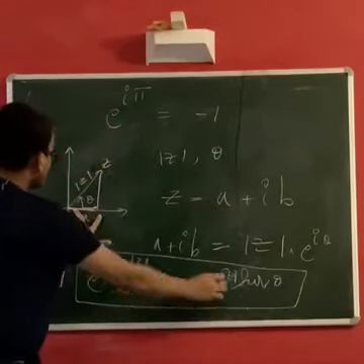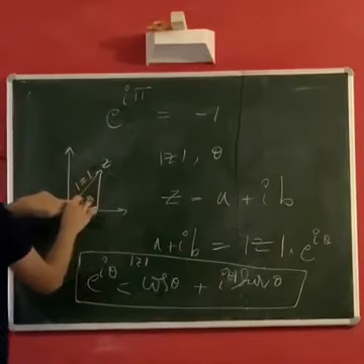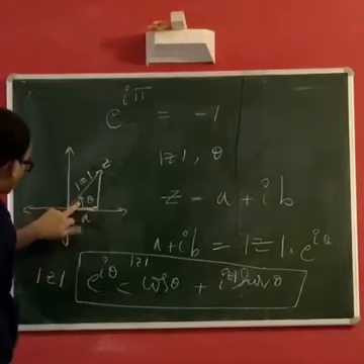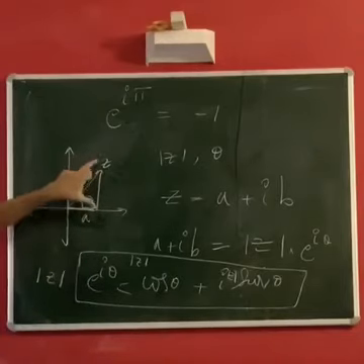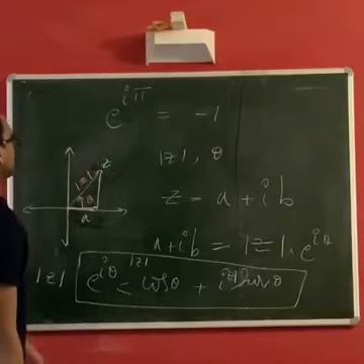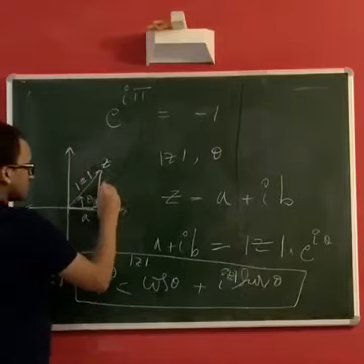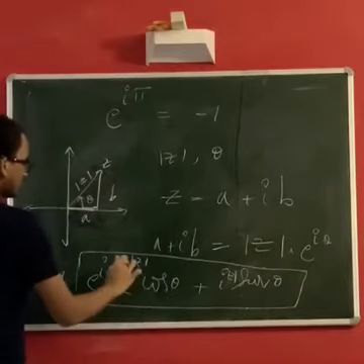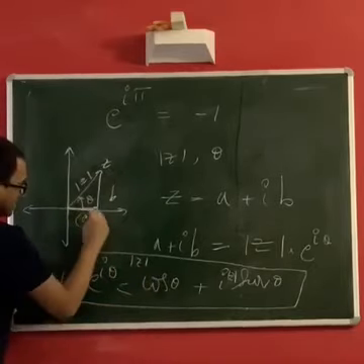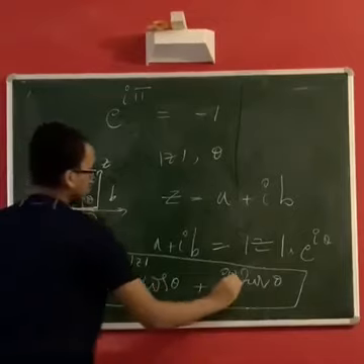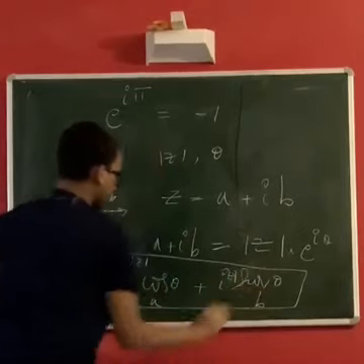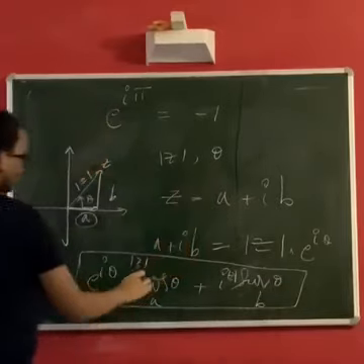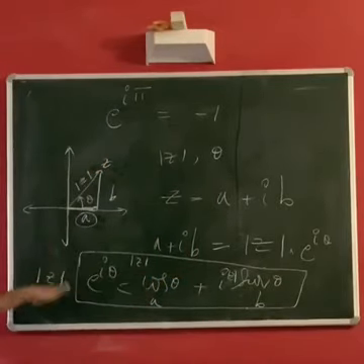And similarly for sin theta, it is mod z times sin theta. If you multiply the hypotenuse by the sine of the angle of a right triangle, it will give you the length of the side that is opposite to the angle. So this is mod z sin theta, but this is b. So there we have it. Mod z cos theta is a and mod z sin theta is b, and so we have a plus ib, so that is equal to z. So z is mod z into e power i theta.